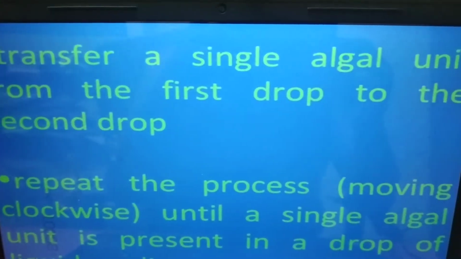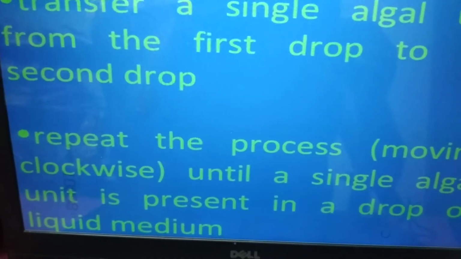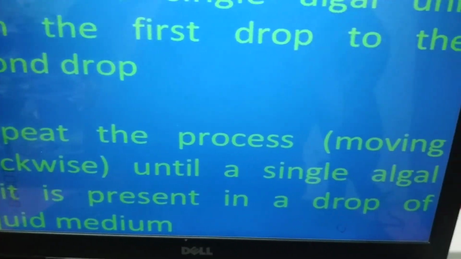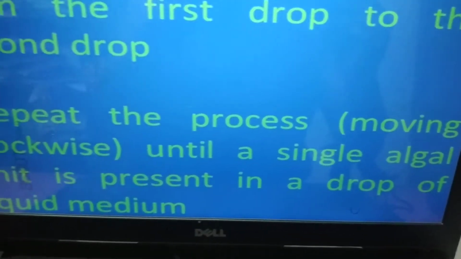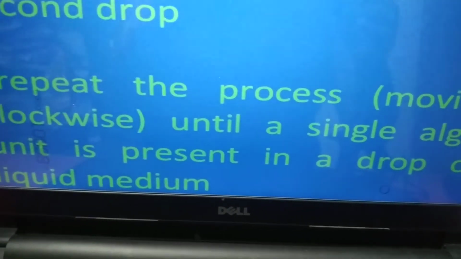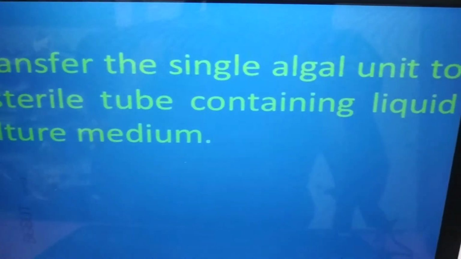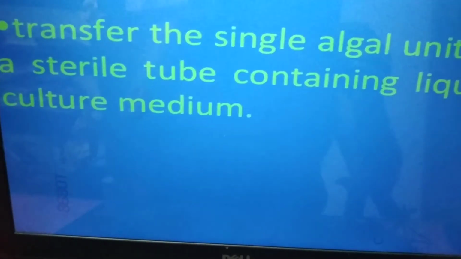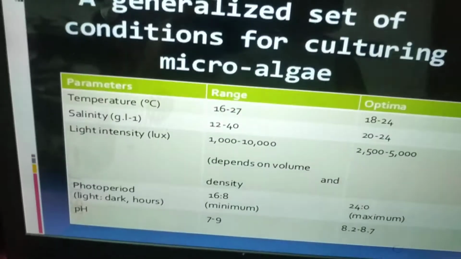Transfer a single algal unit from the first drop to the second drop. Repeat the process moving clockwise until a single algal unit is present in a drop of liquid medium. Transfer the single algal unit to a sterile tube containing liquid culture medium.